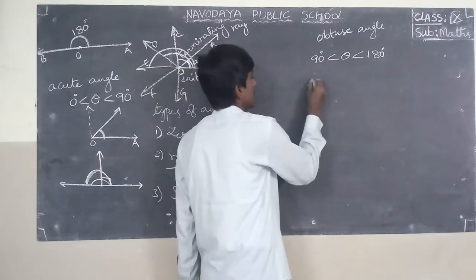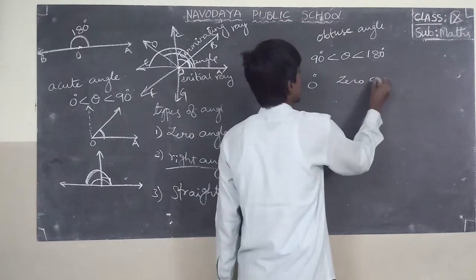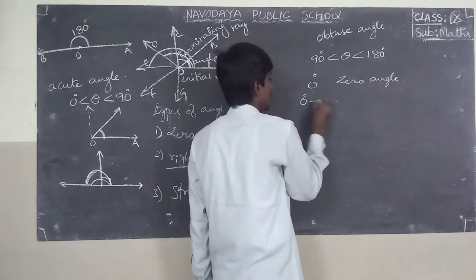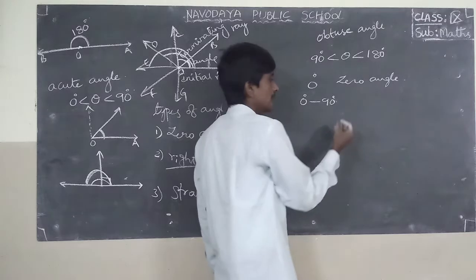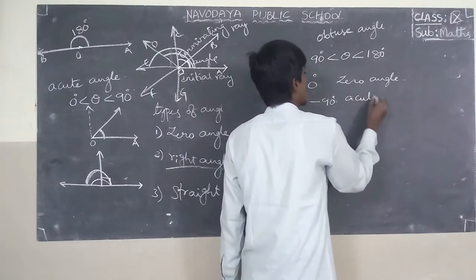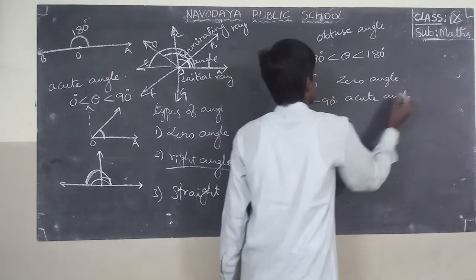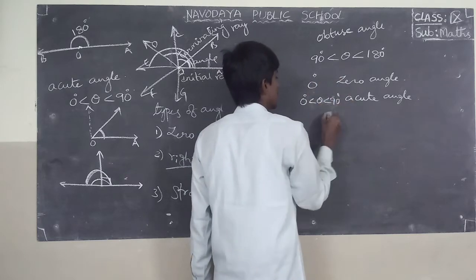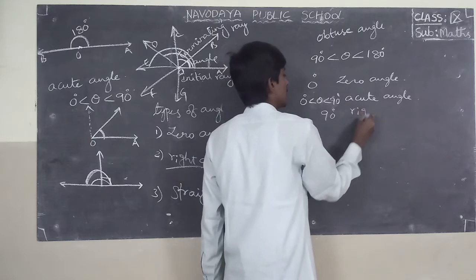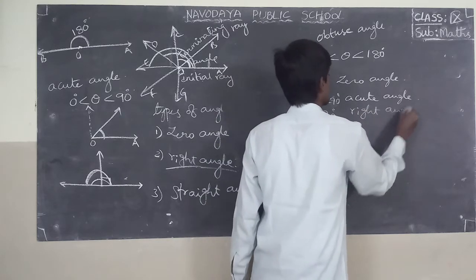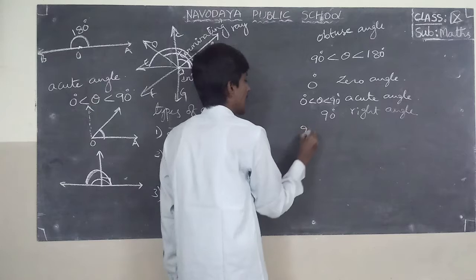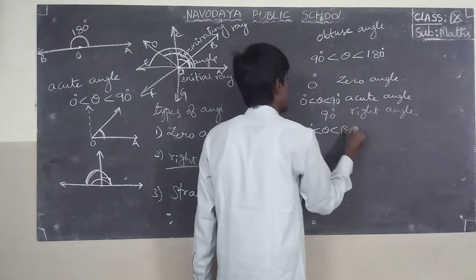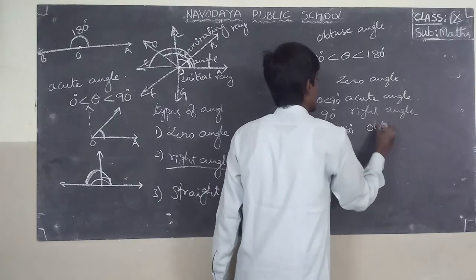Okay, once again: 0 degrees, zero angle. 0 degrees to 90 degrees in between, that is called acute angle. Exactly 90 degrees is called right angle. 90 degrees less than theta less than 180 degrees is called obtuse angle.